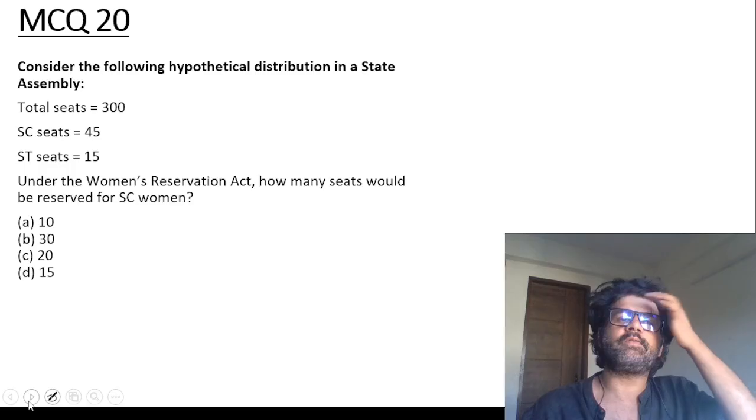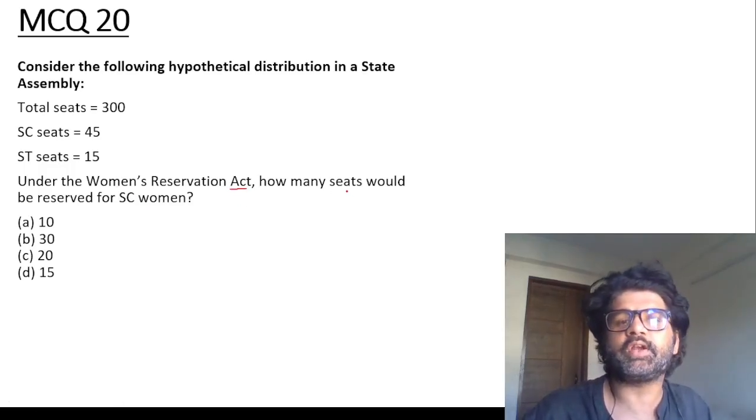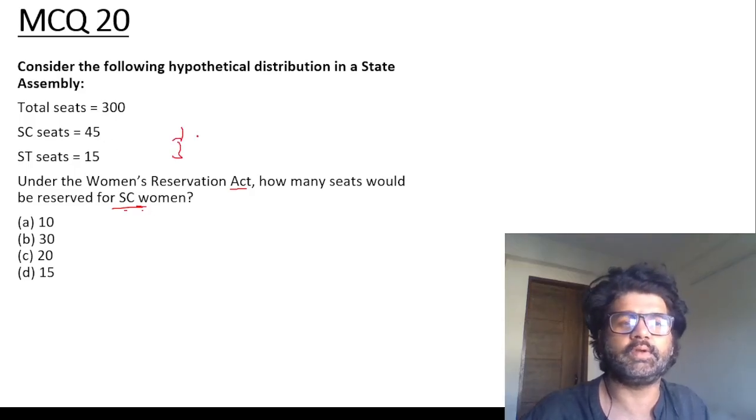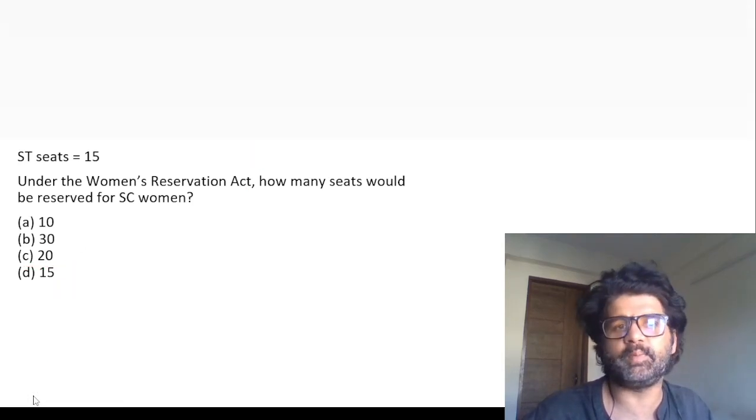MCQ 20. Consider the following hypothetical distribution. Total seats, SC, ST. Under the Women Reservation Act, how many seats would be reserved for SC women? One third of SC, like 45. So that will be 50 if you do the CSAT. So here, Polity, CSAT, everything is coming together.